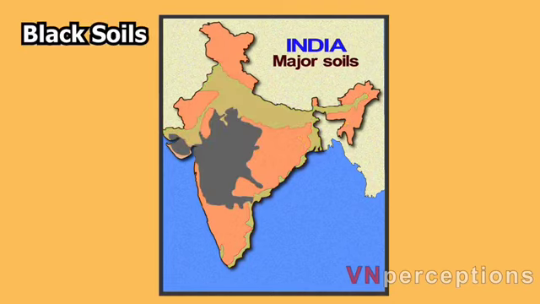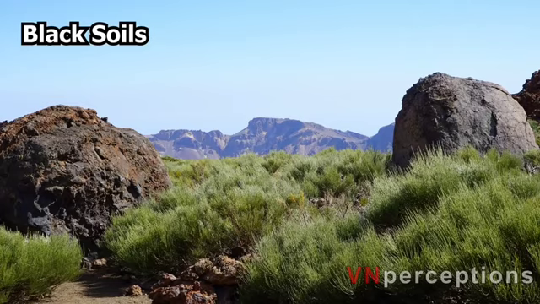Next one is the black soil. This soil is formed by the weathering of basalt rocks. This soil is the residual soil because it is formed